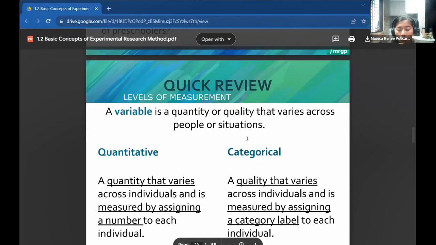Okay? So we are referring to some assignment of a category or of some level. Then on the latter part, the interval and ratio levels of measurement, we're going to refer to it as continuous. So continuous instead of quantitative.